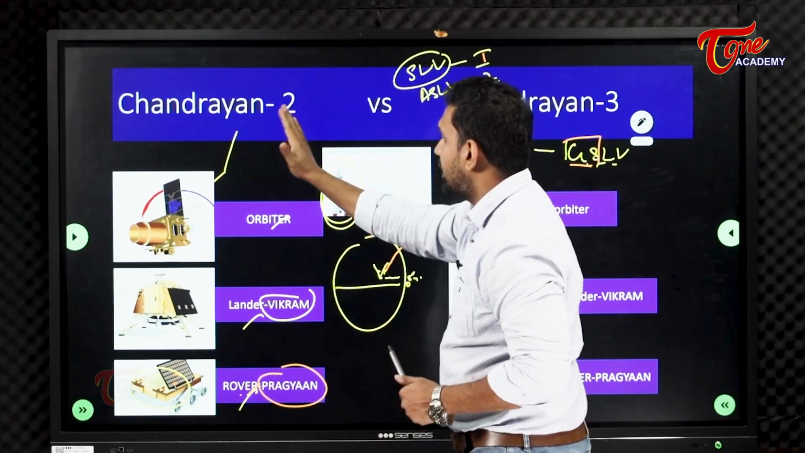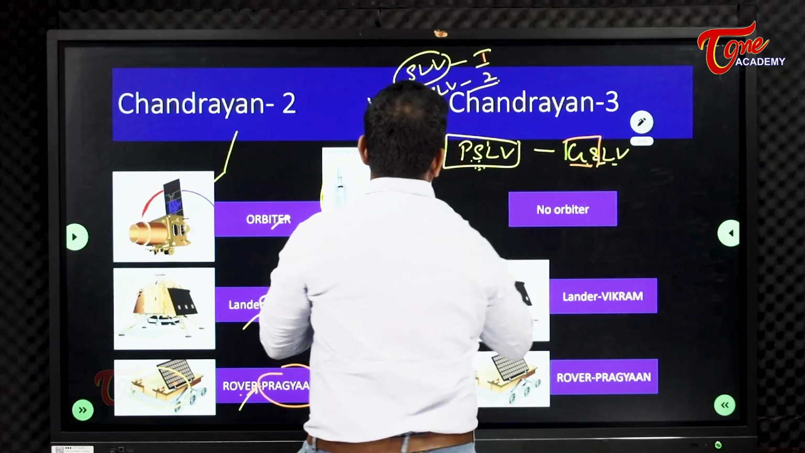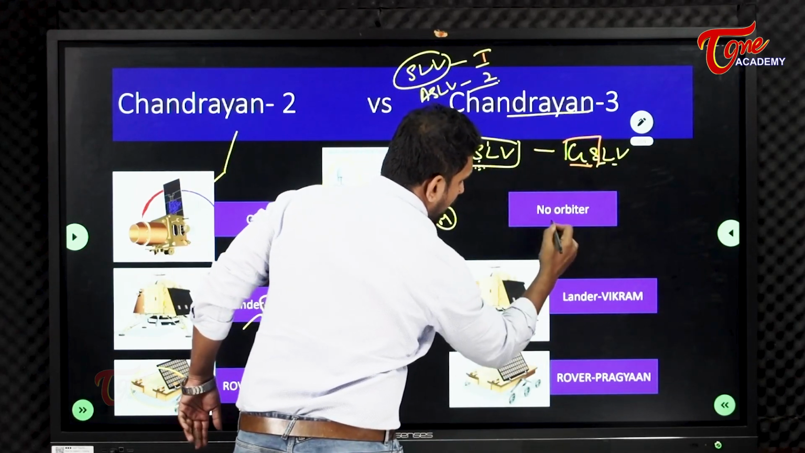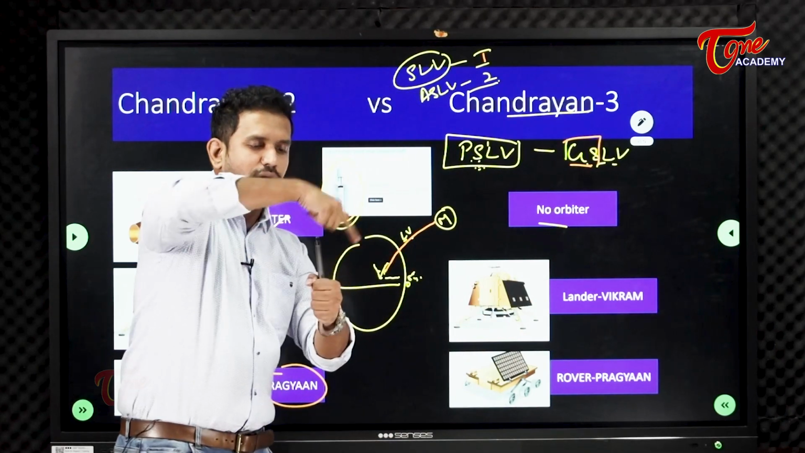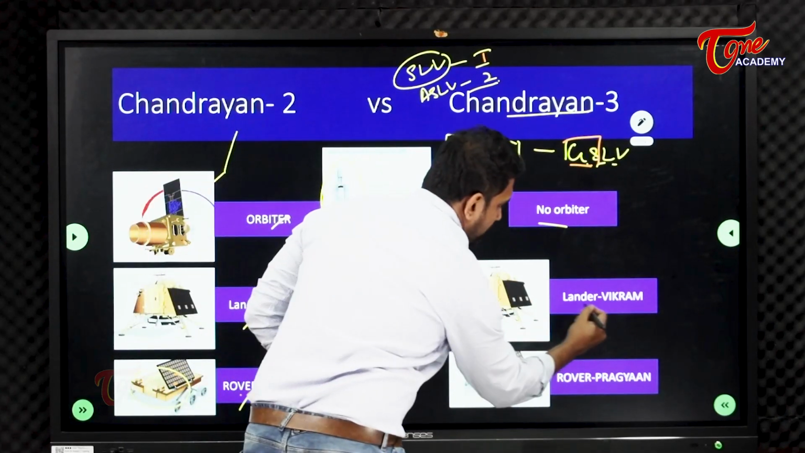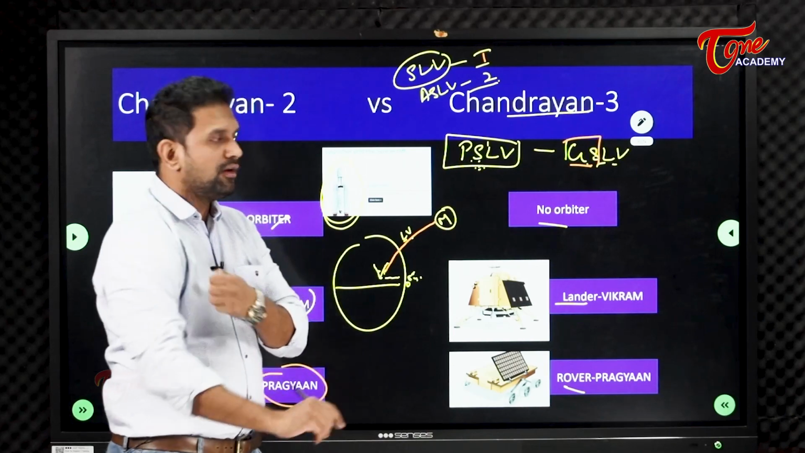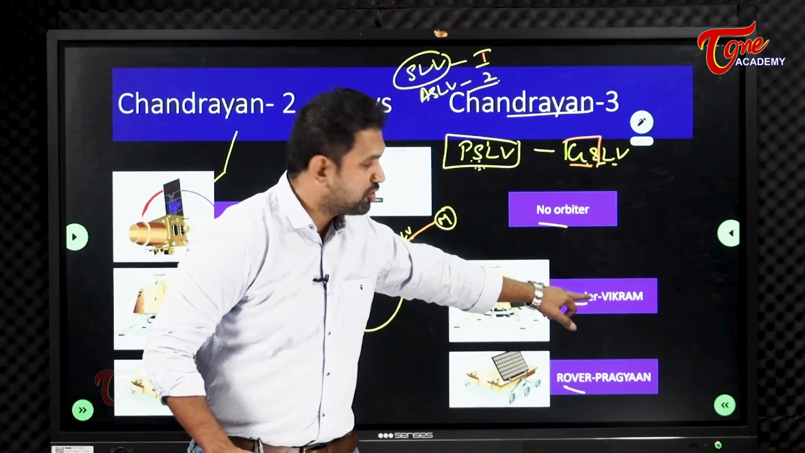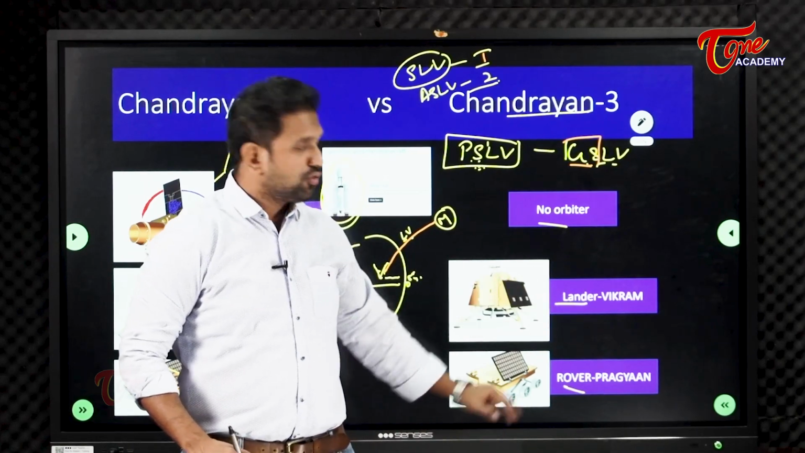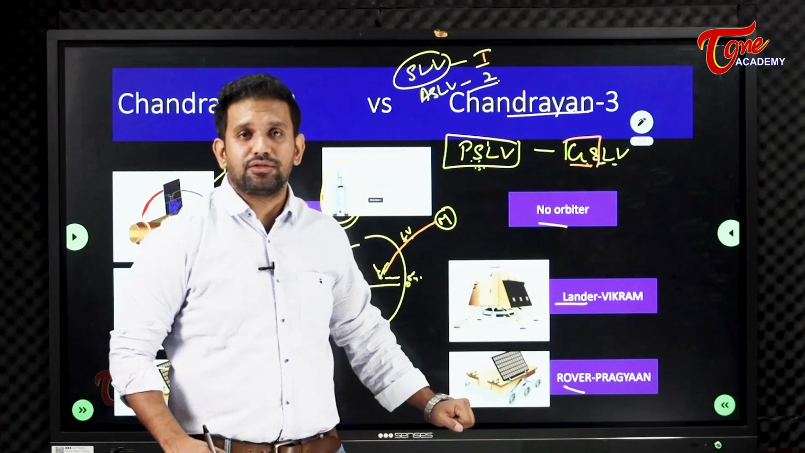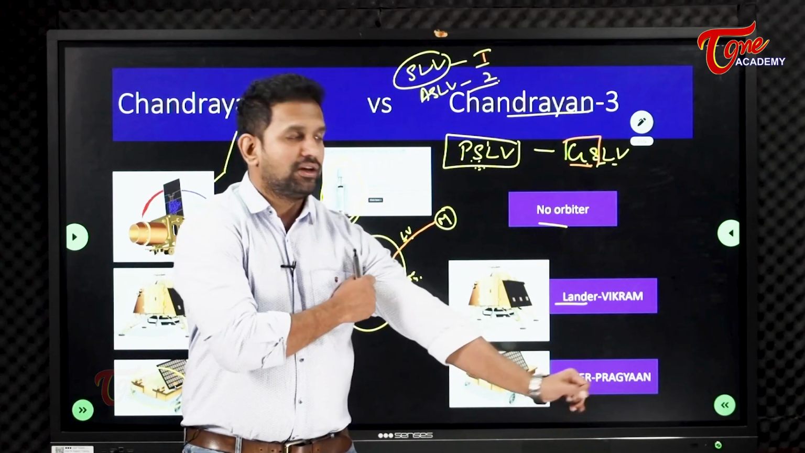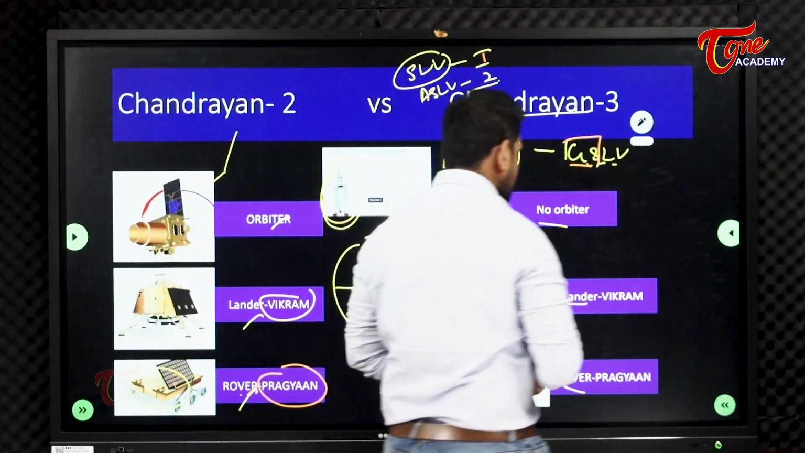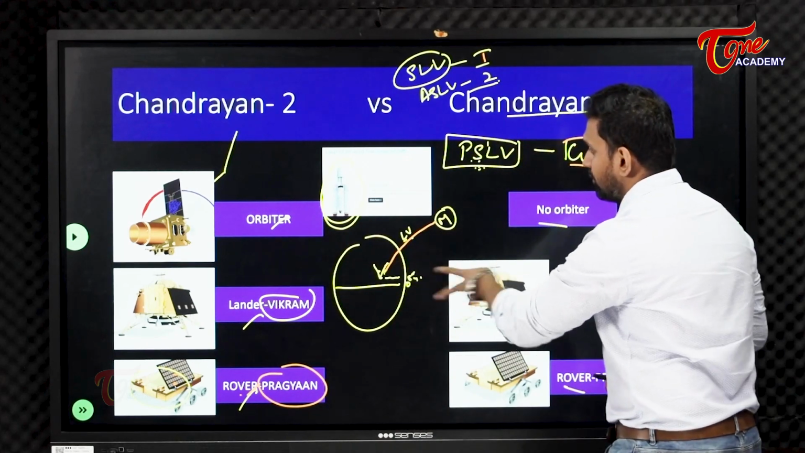So Chandrayaan 2 has three components, whereas Chandrayaan 3 has only two components. Orbiter will not be there. Only a lander and a rover will be there. The lander is called Vikram. Why? Because the father of the Indian space program is Vikram Sarabhai. So to show him gratitude, respect and praise, this particular lander was named after him. Okay, this is the difference between Chandrayaan 2 and Chandrayaan 3.